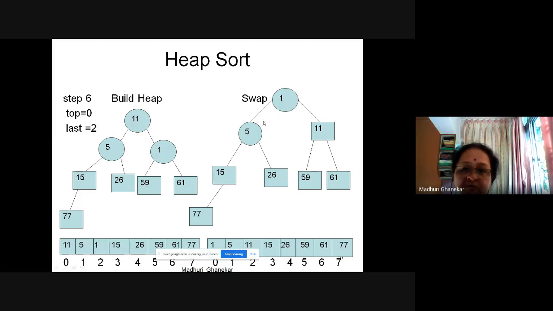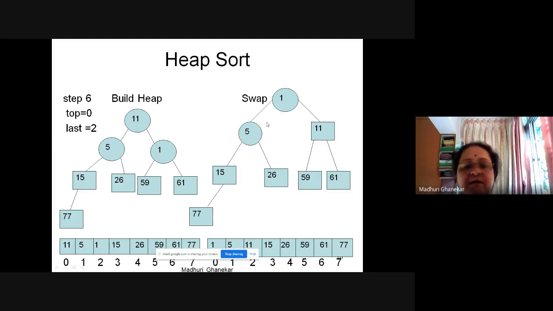And what we get? 1 goes here and 11 goes here. Now you will observe that the largest 6 elements have been identified and put at the appropriate place. Now what remains is 1 and 5.